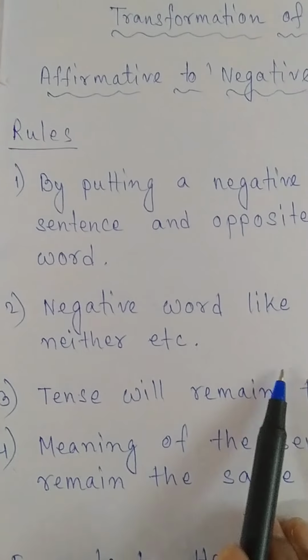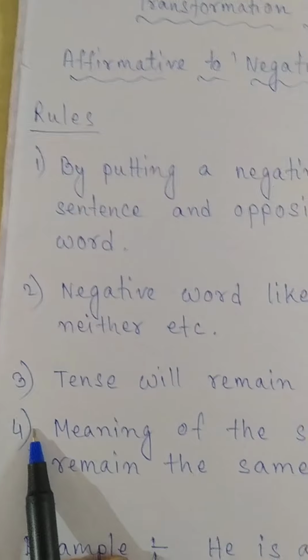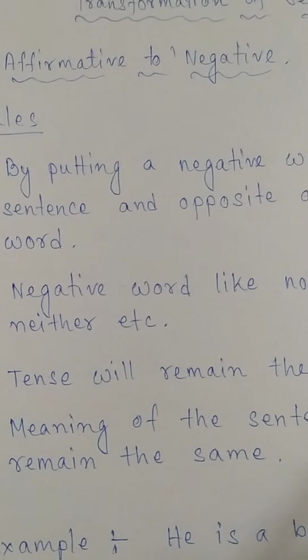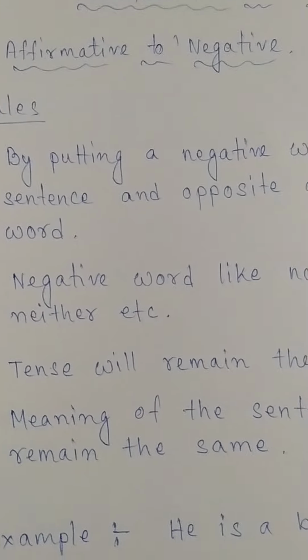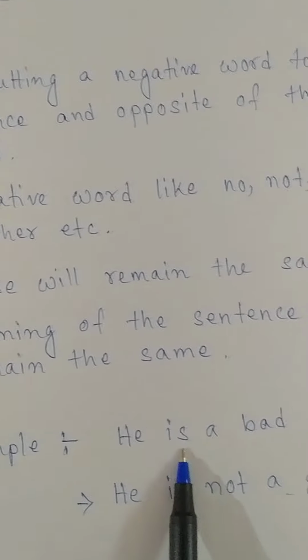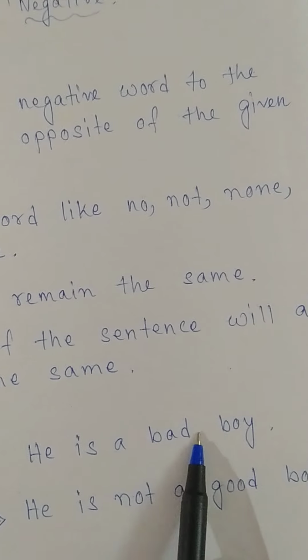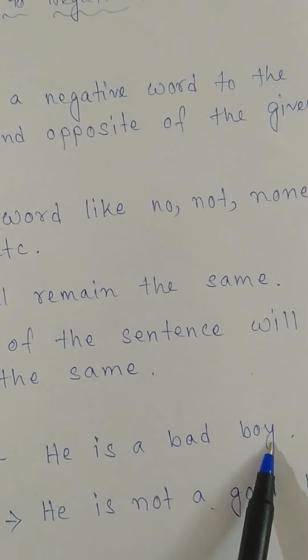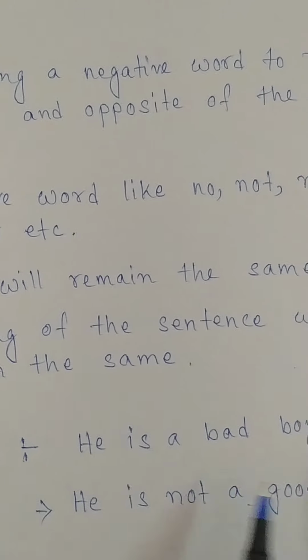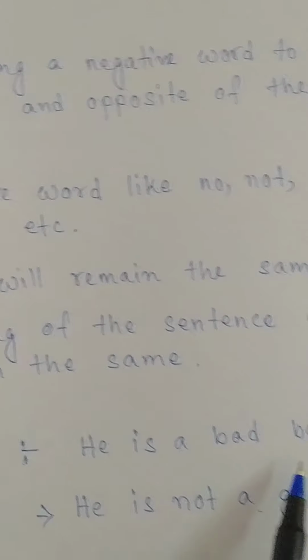It will remain unchanged. And the fourth rule: the meaning of the sentence will also remain the same. So let me explain with an example. See, this is an example. He is a bad boy. This is an affirmative sentence. So we have to transform it into negative. So how will we do it?